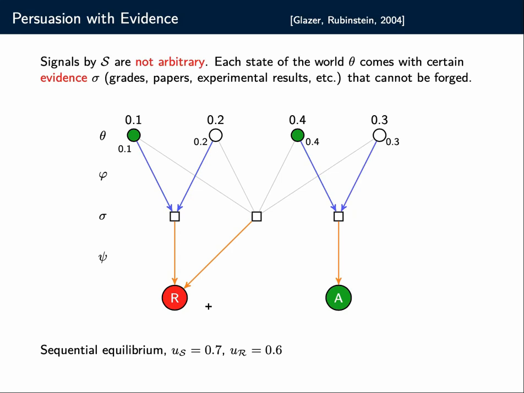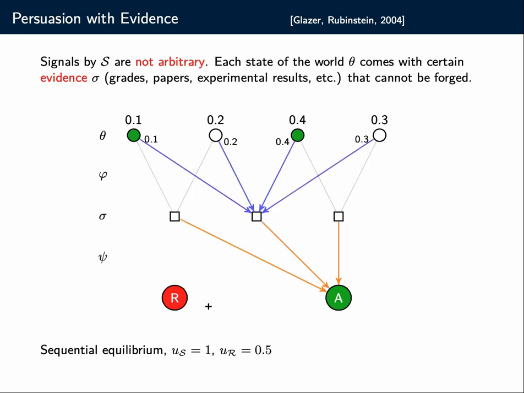It's not the only equilibrium. There would be another equilibrium like this, for instance. Here, the sender simply sends always this middle signal. Then the receiver is indifferent. It's 50-50 between accept and reject. So we could assume that he always plays accept for all these signals. So he always chooses the accept action.